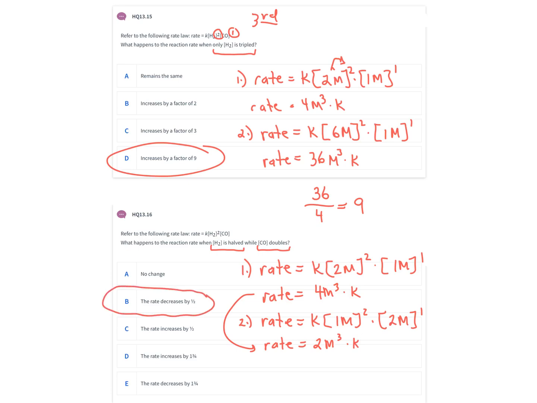So for questions like this, hypothetical questions, just literally just pick a concentration, plug that concentration into the rate equation, and then change the concentration as suggested, and just see mathematically how that changes the rate of the reaction.